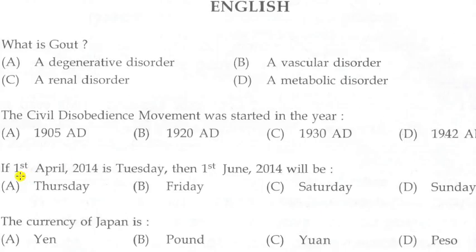Next question. If 1st April 2014 is Tuesday, then 1st June 2014 will be. Options: A Thursday, B Friday, C Saturday, D Sunday.